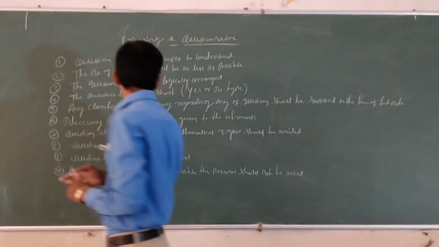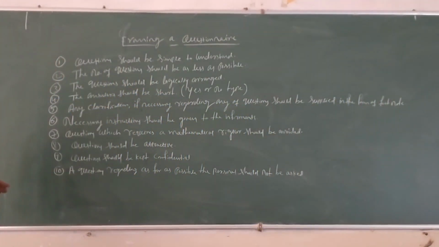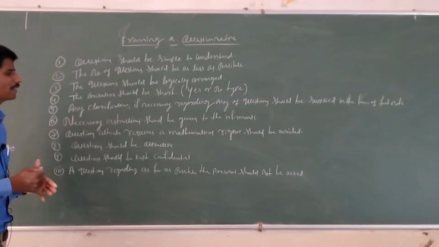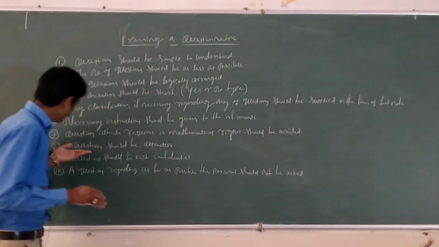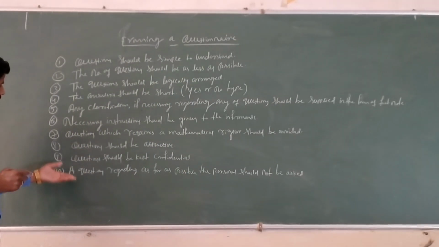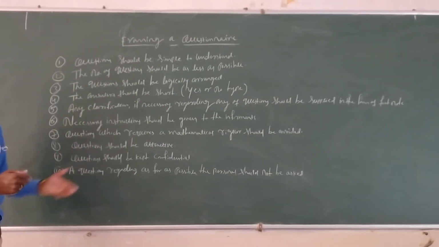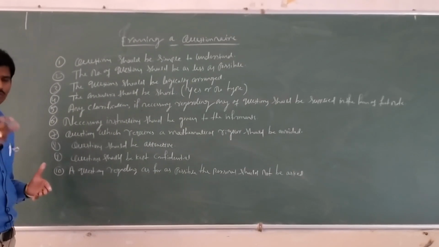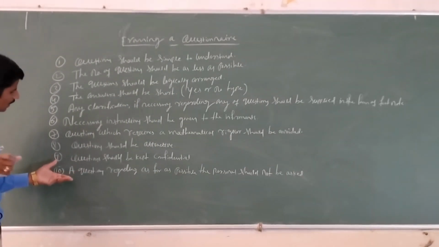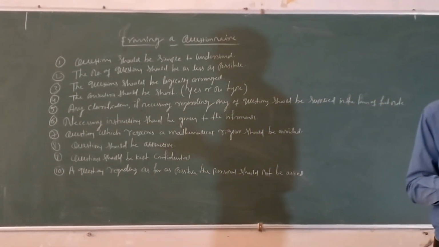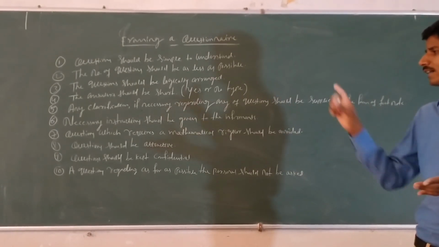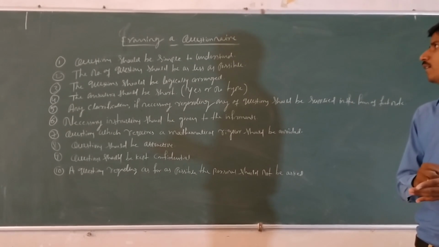Any clarification necessary regarding any of the questions should be supplied in the form of footnote. The next one is necessary instructions should be given to the informants. The seventh one is questions which require mathematical rigor should be avoided. Here the mathematical calculation should be avoided. The next one, the questions should be attractive. The ninth one is questions should be kept confidential. It should hide the answer. The next, the questions regarding as far as possible the personal matters should not be asked. These are the 10 principles adopted for framing a questionnaire.